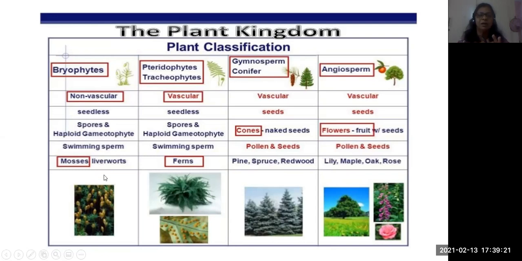Examples: mosses and liverworts, and pteridophytes, fern plants. I think you might have seen fern plants. Mostly we have these fern plants in the garden. Mosses and liverworts are nothing but a green mass, which we can see in moist places, on walls, near water ponds, and marshy areas.